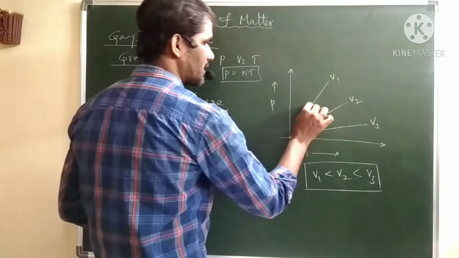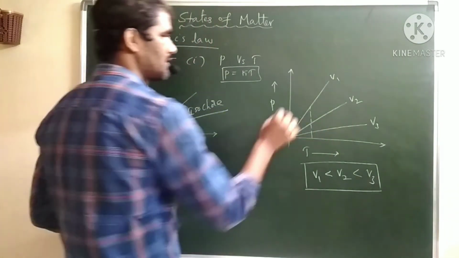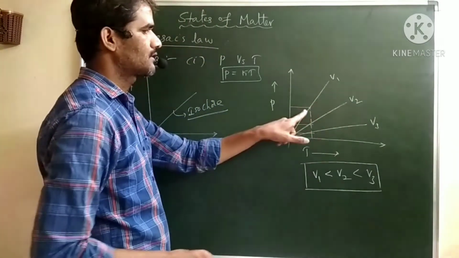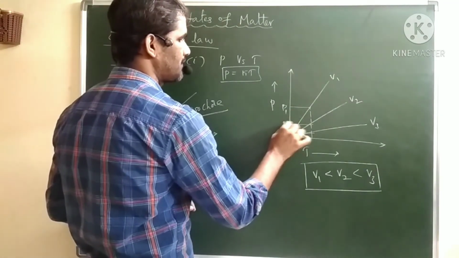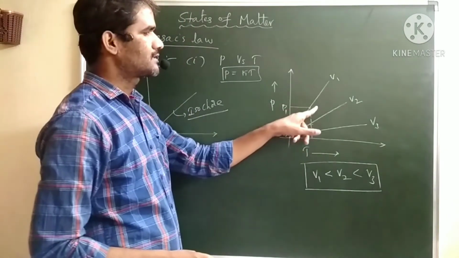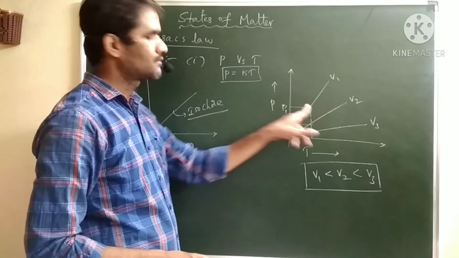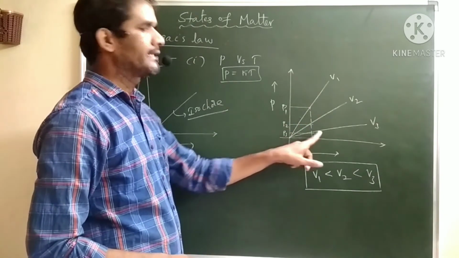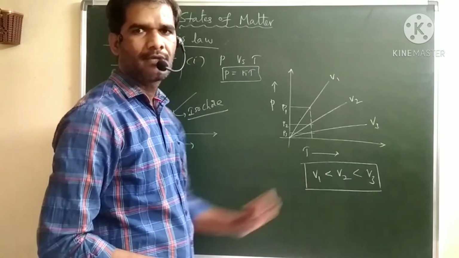We can explain this. Let us assume temperature is constant, and then explain with respect to pressure. Here the V1 graph represents pressure P1, and let us assume P2 and P3 for the others. P1 has the highest pressure, and we consider its corresponding volume. According to Boyle's law, P is inversely proportional to volume. So as the pressure increases, volume should decrease, and at lower pressure, the corresponding volume should be higher. So V1 is less than V2 is less than V3.